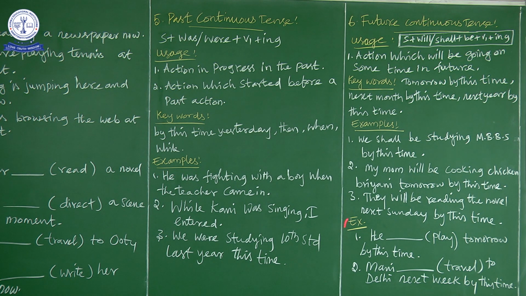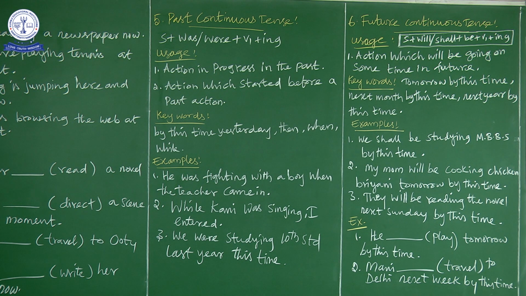And the third sentence. They will be reading the novel next Sunday by this time. Now you see here, what is the action in progress in the future? That is reading. What will they be reading? They will be reading a novel. When? Next Sunday by this time.